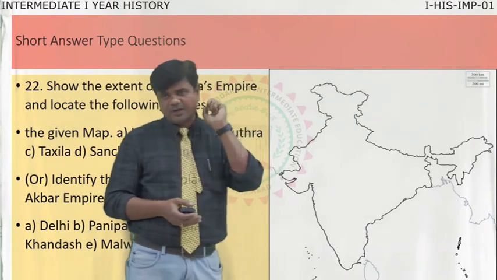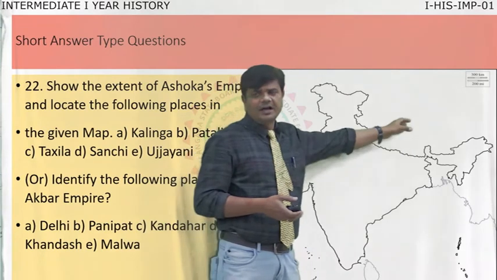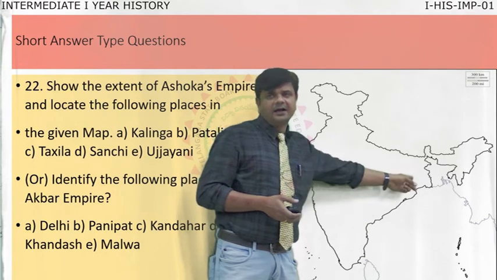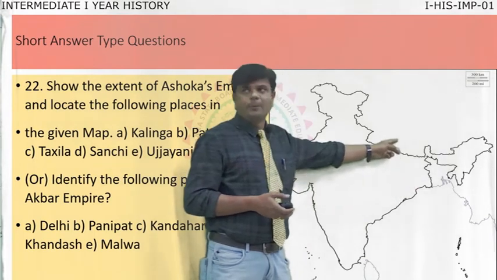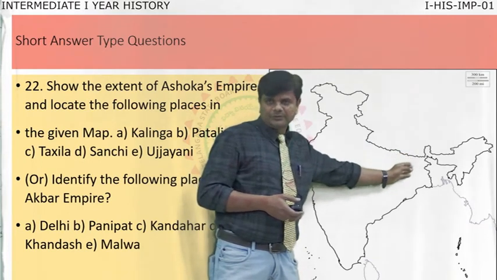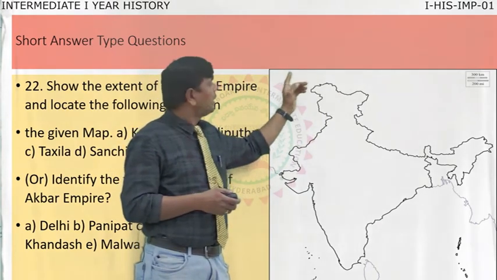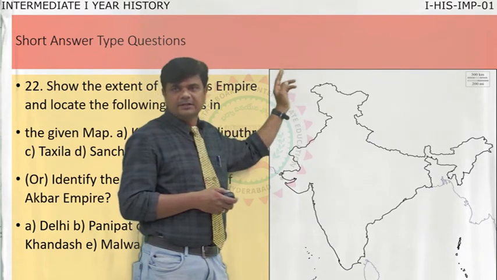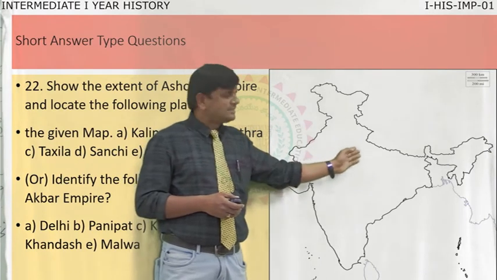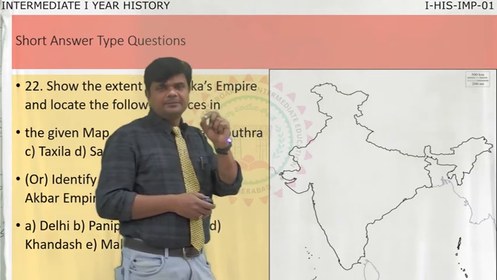If you select Ashoka's, then write Kalinga, which is in Orissa. In the Orissa map, write Kalinga here. Later, go to Pataliputra, which is present-day Bihar. Write Pataliputra here. Moving to Takshashila, which is now in Pakistan, out of India, you locate Takshashila there. Now moving to Sanchi and Ujjaini, these are places of Madhya Pradesh, so write Sanchi and Ujjaini here. Like that, you write the names.